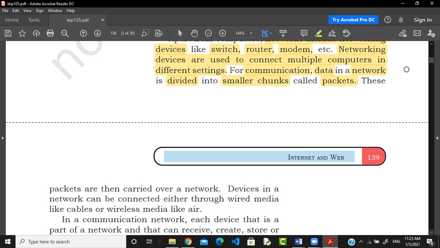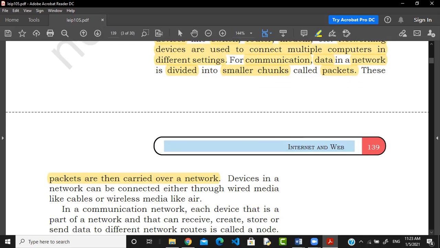We are going to understand. Now what happened, these packets are then carried over a network. It means that on a network, information is not passed in the same way as you have transferred it. First it is going to divide all the information or data into smaller parts, that is called packets, and then the packets go to the network. And as I told you, all packets have a unique number.